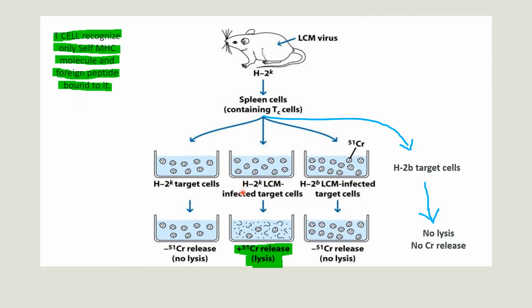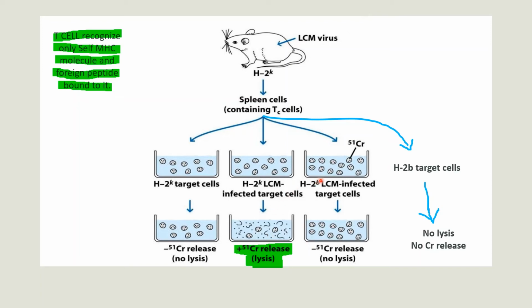That's why this is self-MHC and here the virus peptide is LCM virus peptide. So both MHC and antigens are matching. That's why here the TC cell can recognize and kill these target cells and that will release chromium.